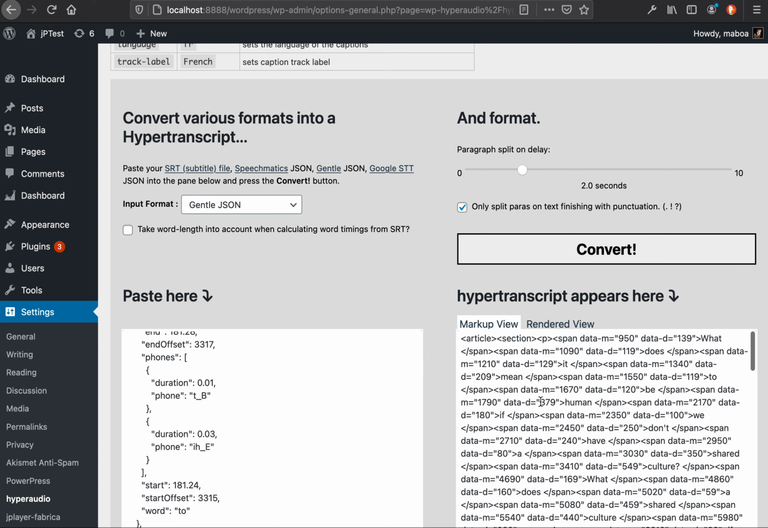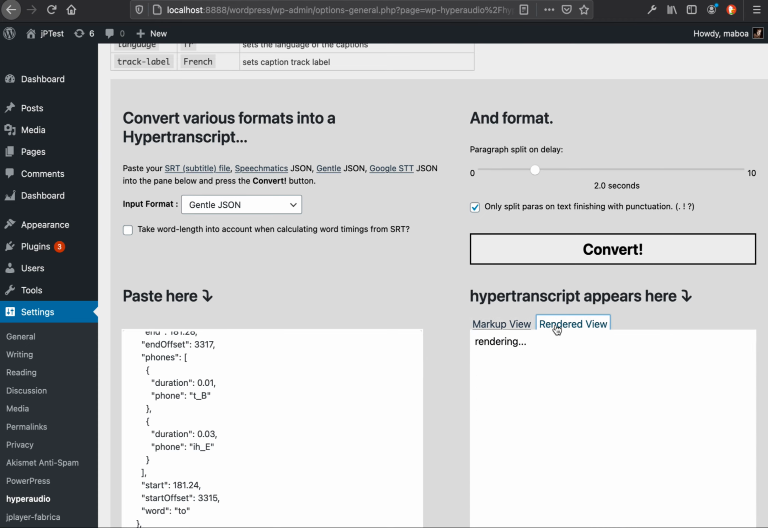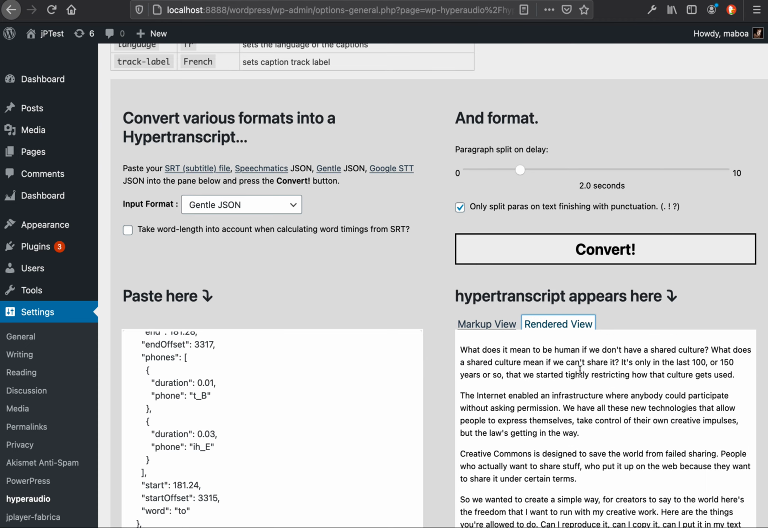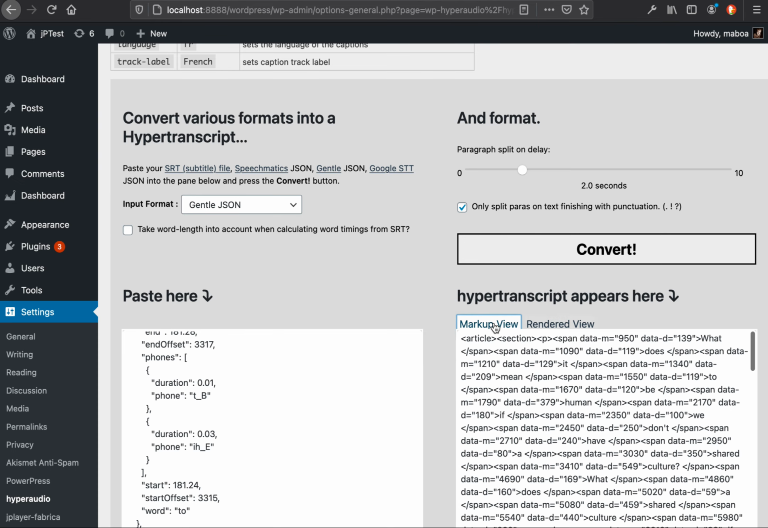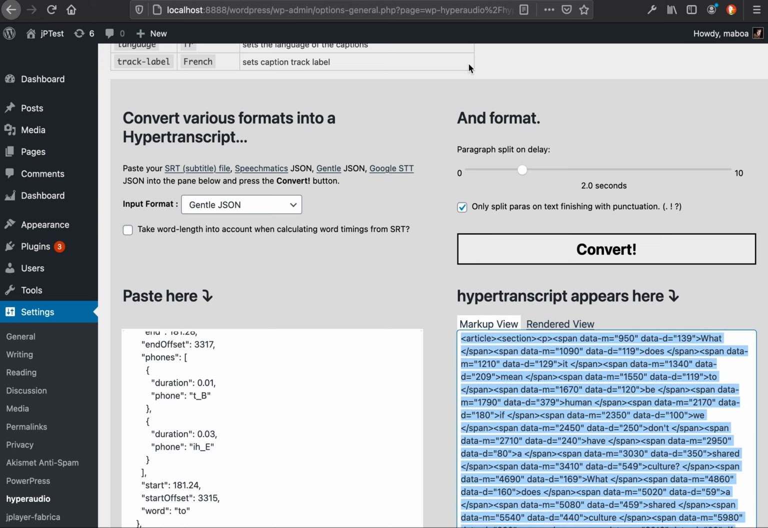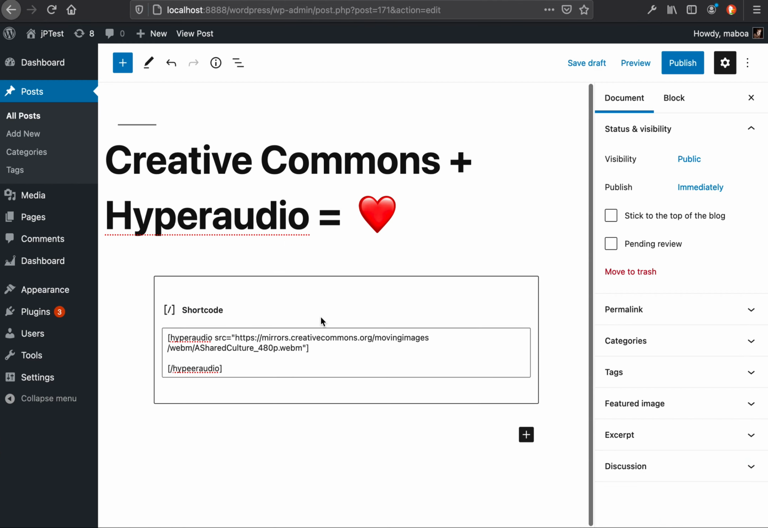Here we have the markup, and here we have the rendered view. You can change stuff here if you wanted, correct or add paragraphs as you wish. But we're really after this markup, so I'm going to grab that and then go back to where I was using the shortcode.